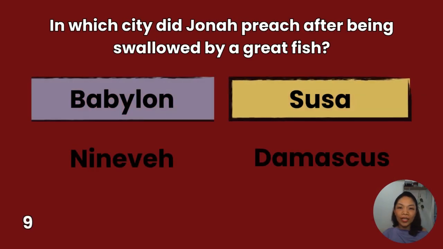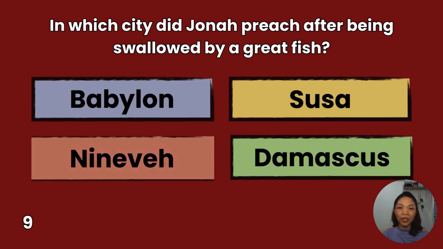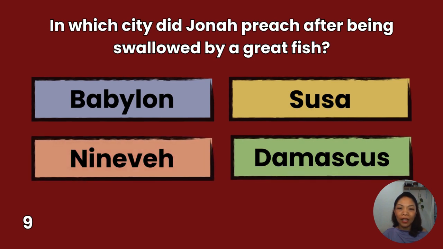9. In which city did Jonah preach after being swallowed by a great fish? Babylon, Nineveh, Susa, Damascus. You have 10 seconds to answer.